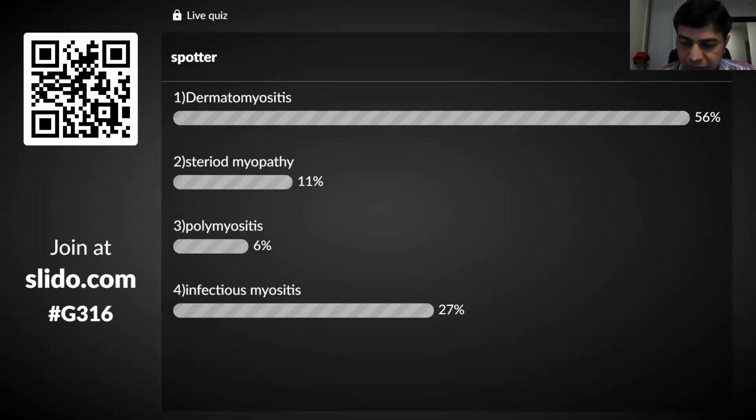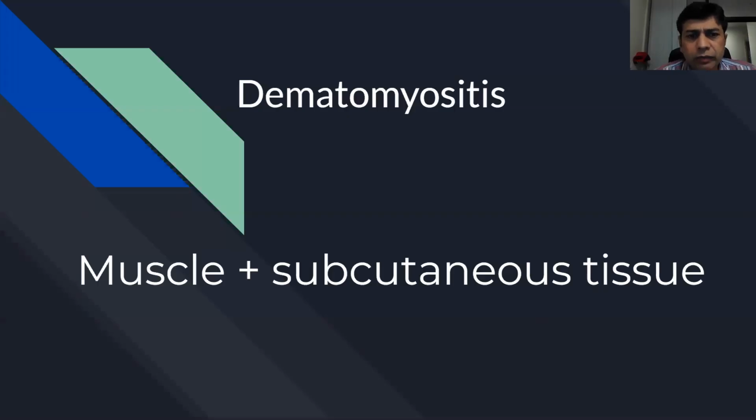Absolutely perfect. It is dermatomyositis. And when you see this, it is a very typical pattern of DM. Muscle, in the STIR sequence, you will see the combination of muscle, but always look at the subcutaneous tissue. If it is involved, it is actually dermatomyositis. You will not see this pattern in any other inflammatory myopathies. So remember this pattern. Of course, DM will have other things to diagnose.